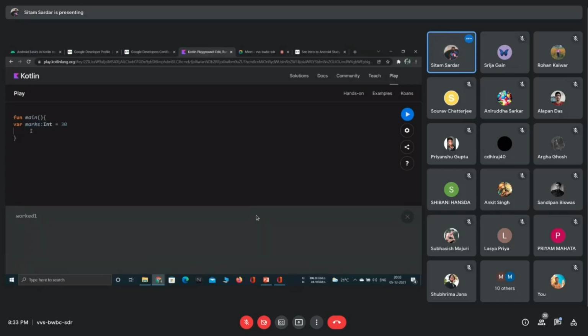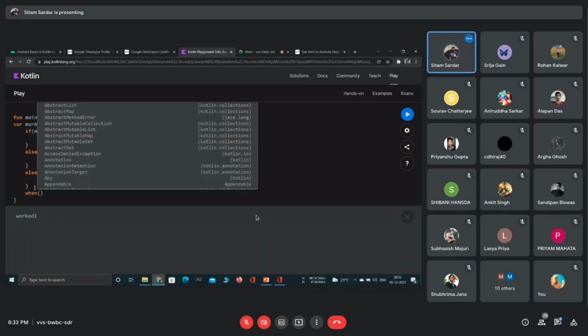Okay, let me bring back the last code. Which thing am I checking every time? That marks thing, right? Every time I am checking the marks. So it is the common thing that I am checking every time. So inside the when statement, I am passing this marks.